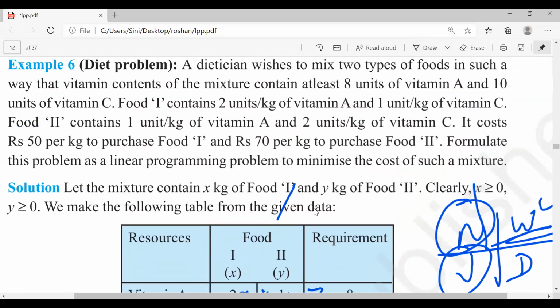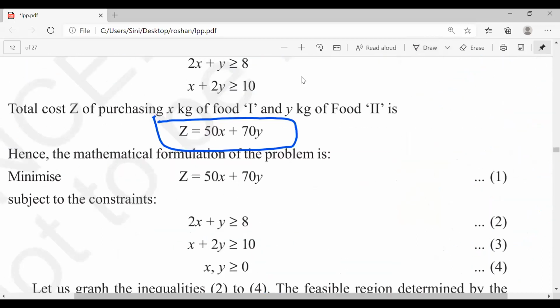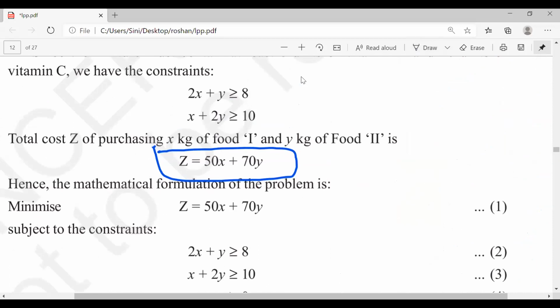If they were at most, then we would have to put that symbol instead. But in our question, they have clearly given at least 8 units of vitamin A. This is my keyword. Is everyone clear on why we are putting the greater than or equal to symbol now? Is there anyone who did not understand this?